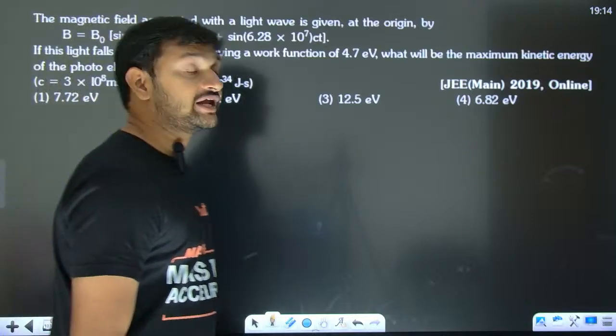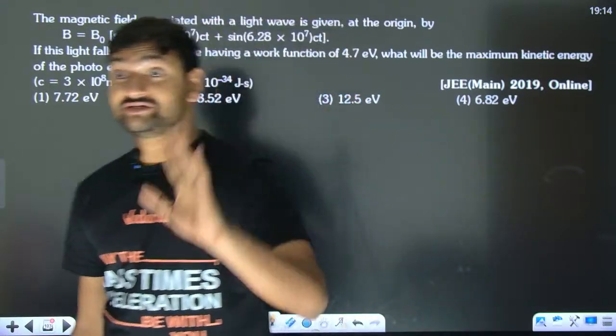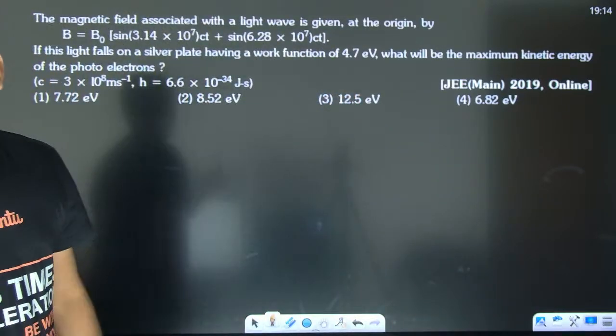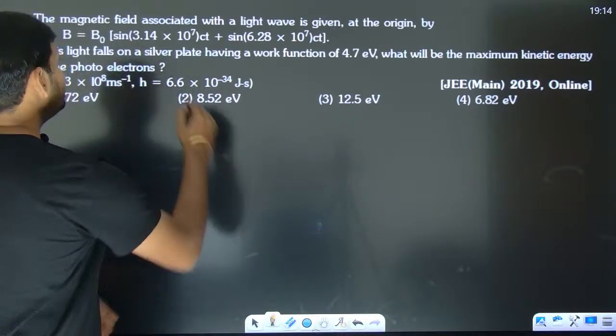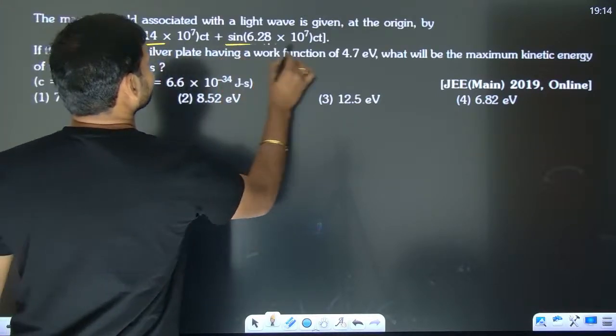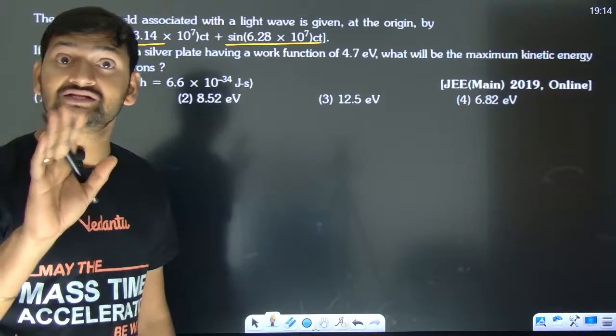JEE Mains 2019, and we have questions from JEE Advanced also. Look, these kinds of questions, if you see them, don't be scared of them.